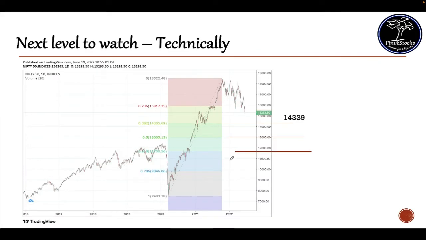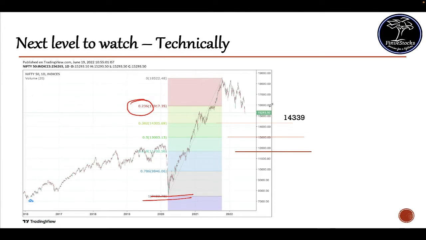Now let's see where Nifty can retest based on some technical indicators. One of the best tools to find the retracement of Nifty is Fibonacci retracement. So we will see on Fibonacci retracement what levels Nifty is showing to take a reversal. When we plot a chart from the bottom of the COVID crash, it shows the first level around 23%.